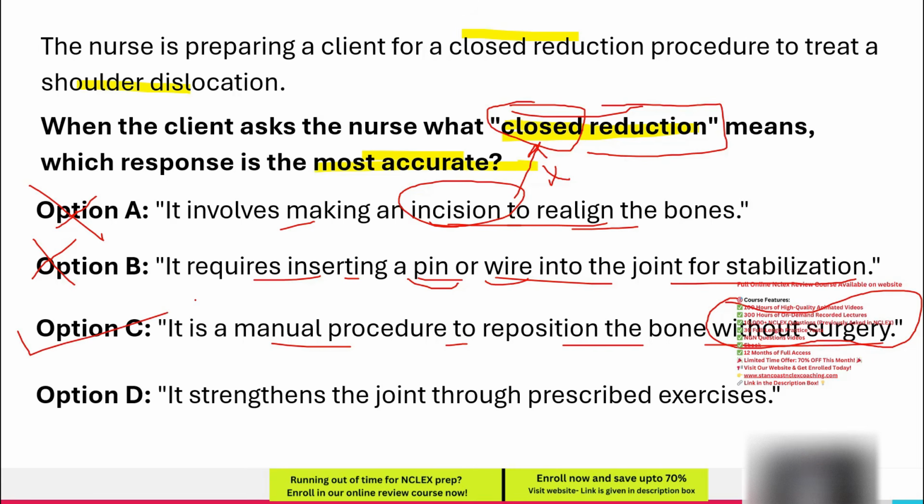Option D. It strengthens the joint through prescribed exercises. Rehabilitation exercises play an essential role in recovery after a dislocation has been treated, but they are not part of the closed reduction procedure itself. The primary goal of closed reduction is to realign the joint, whereas strengthening exercises are introduced later in the healing process to prevent future dislocations and improve joint stability. Since this option describes rehabilitation rather than the actual procedure, and the question is asking for the definition of closed reduction, this option is incorrect.